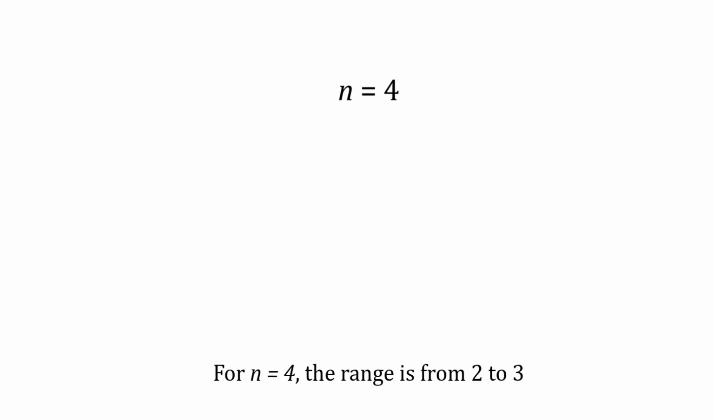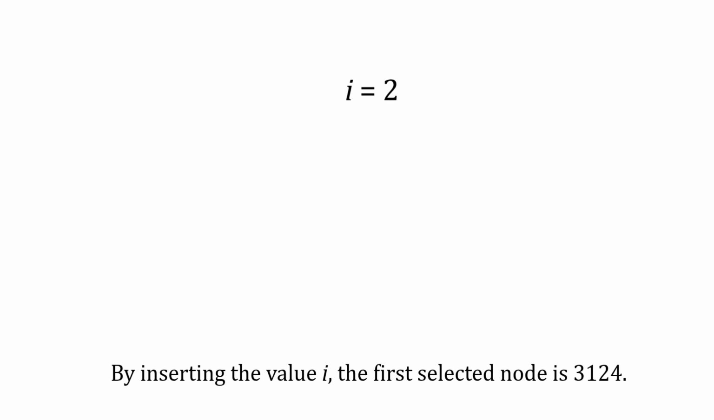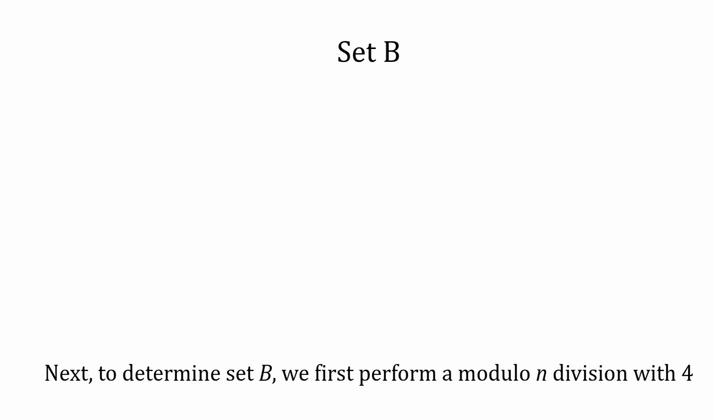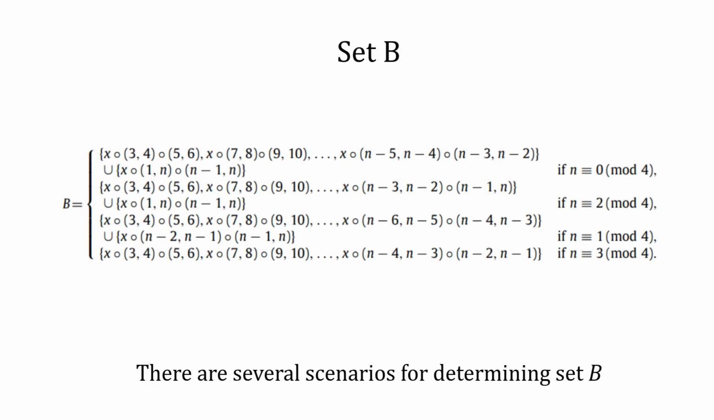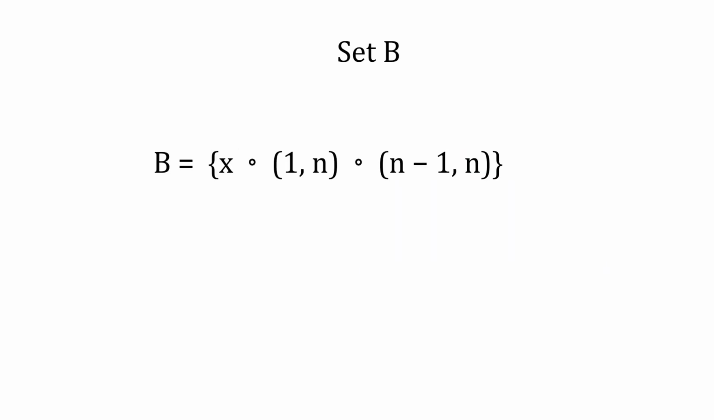For n equals 4, the range is from 2 to 3, so the only even number that satisfies this is i equals 2. By inserting the value i, the first selected node is 3, 1, 2, 4. Next, to determine set B, we first perform a modulo n division with 4. There are several scenarios for determining set B. For n equals 4, the appropriate scenario is this.